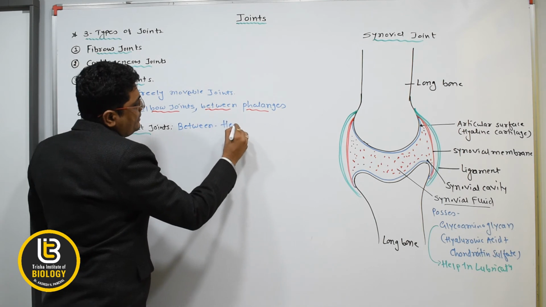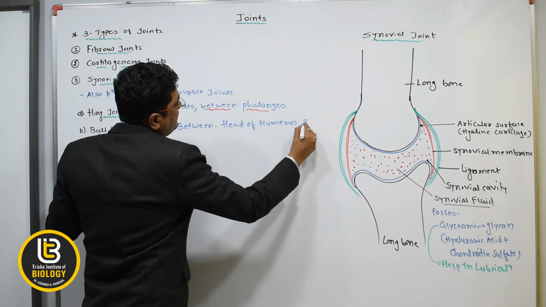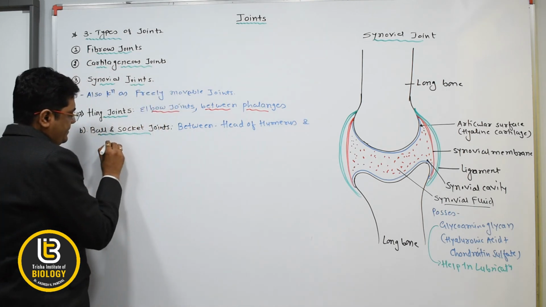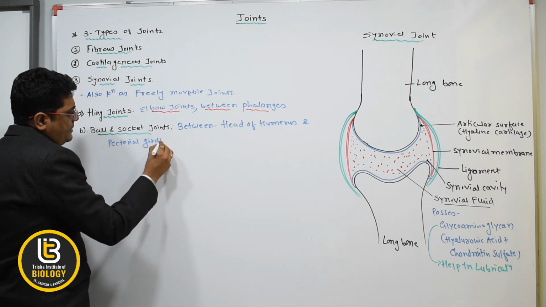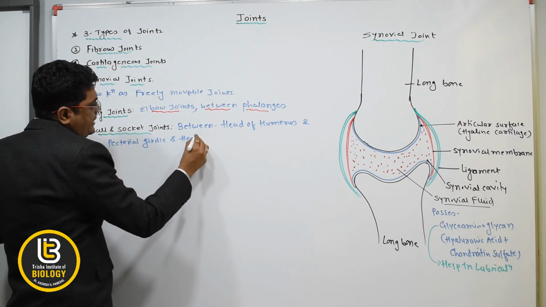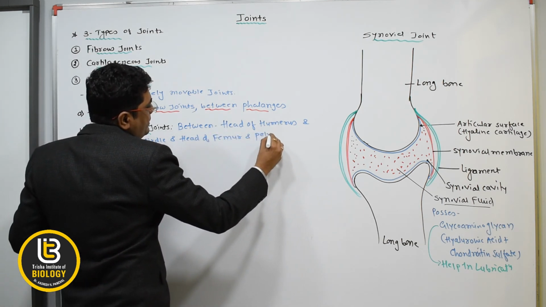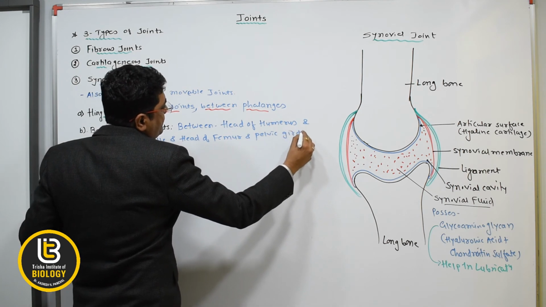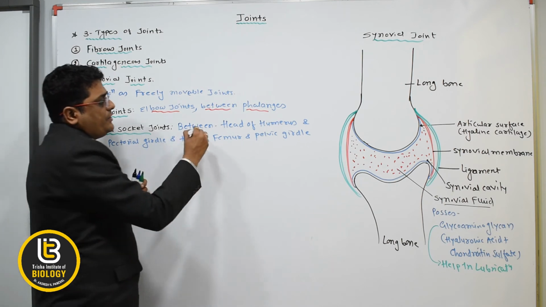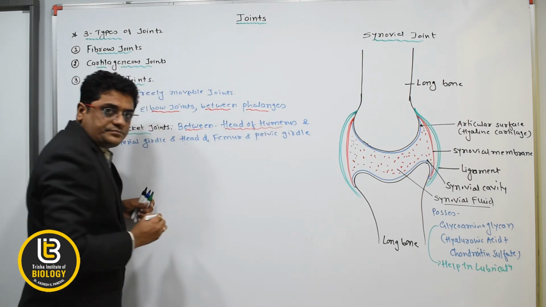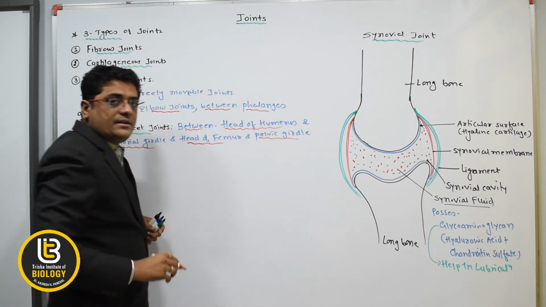So it is between the head of the humerus and pectoral girdle, and head of the femur and pelvic girdle. So the ball and socket type of joint is found between the head of the humerus and pectoral girdle, and the head of the femur and the pelvic girdle.